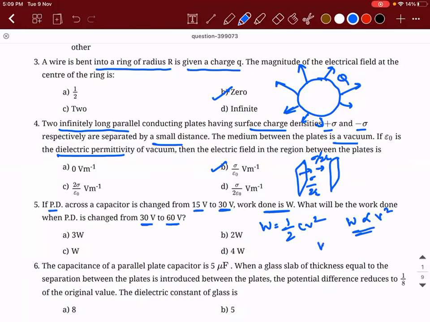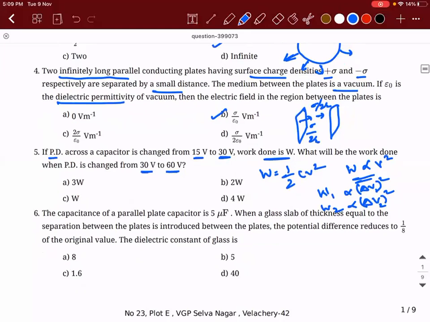Correct? So W1 would have been directly proportional to delta V1 square, and W2 will be directly proportional to delta V2 square. So W2 divided by W1 will be equal to delta V2 square, 30 square, divided by delta V1 square, which is how much? 15 square. So this will be 2 square. Answer is 4. So it will become 4 times the work done.